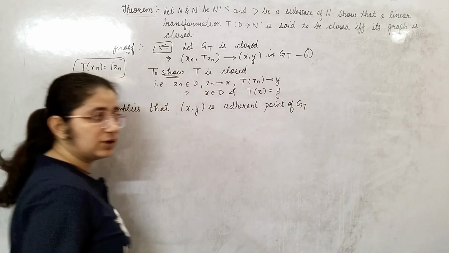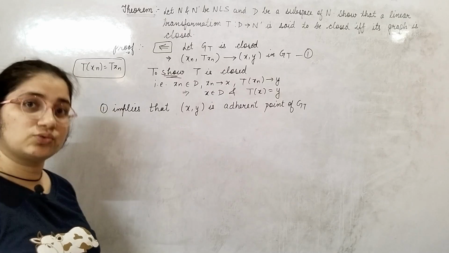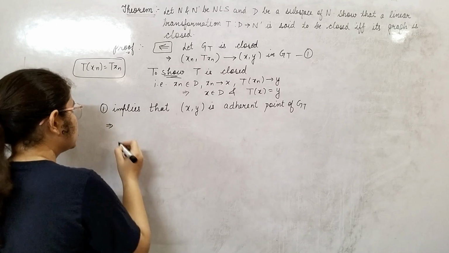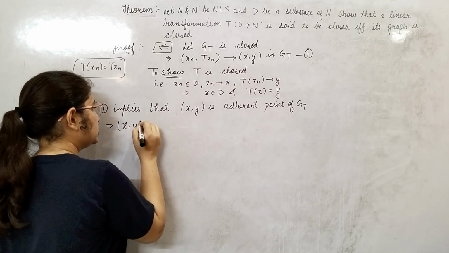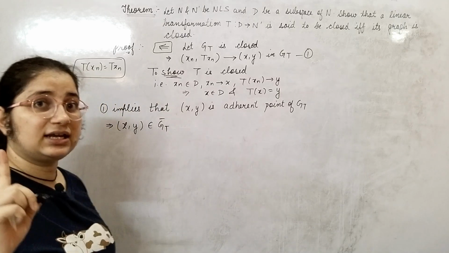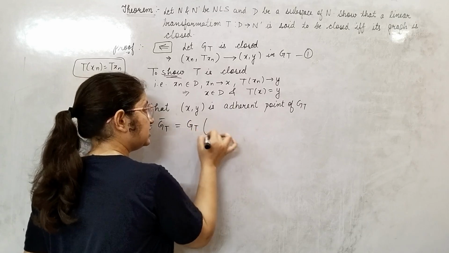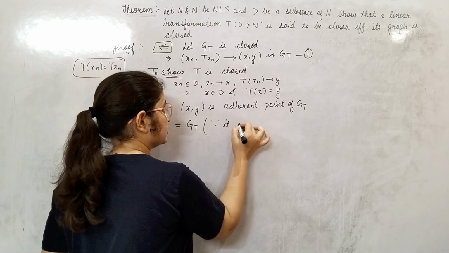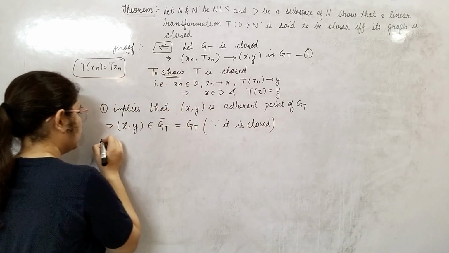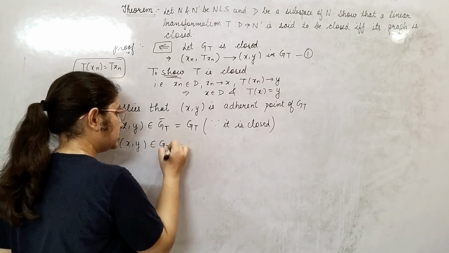If it is an adherent point of GT, then it will belong to the closure set of GT. Okay, so x comma y belongs to GT closure. Since GT is closed, it will be equal to GT because it is closed. It is given in the statement. Okay, so what does this imply? This implies x comma y belongs to GT.